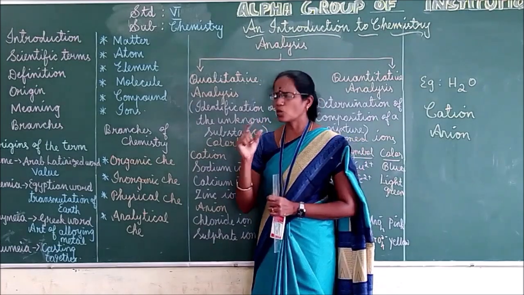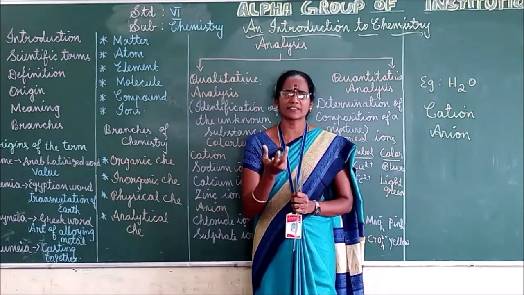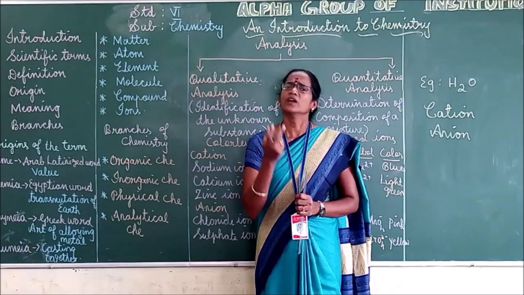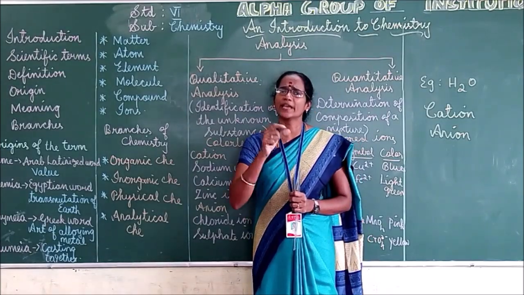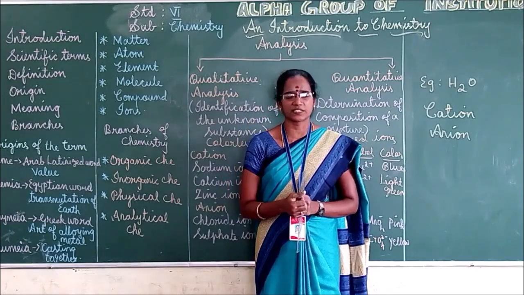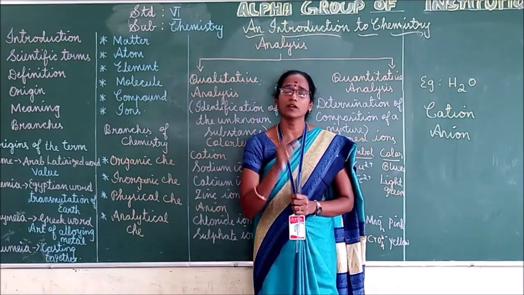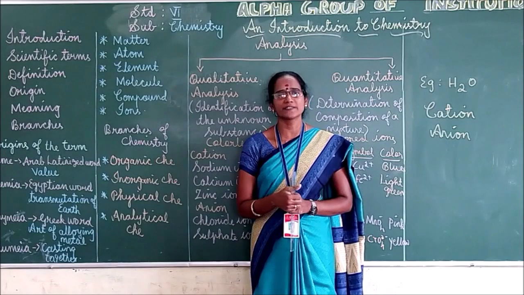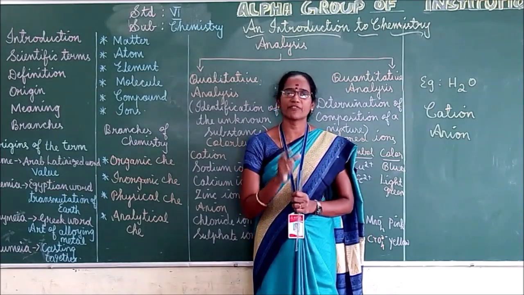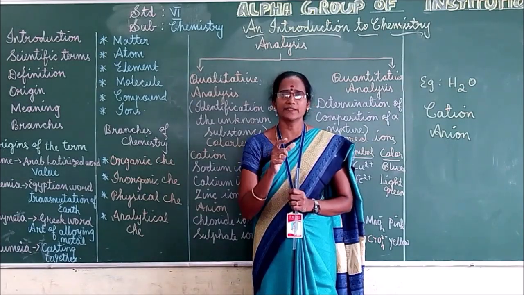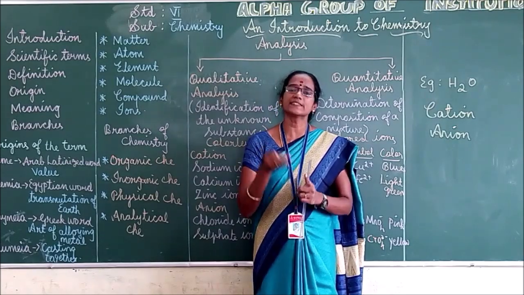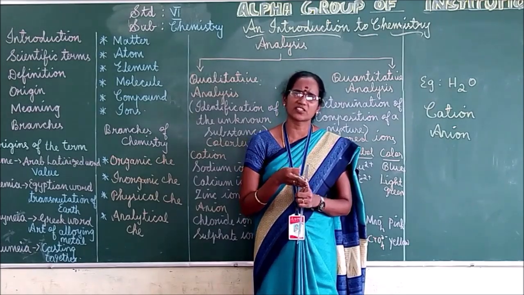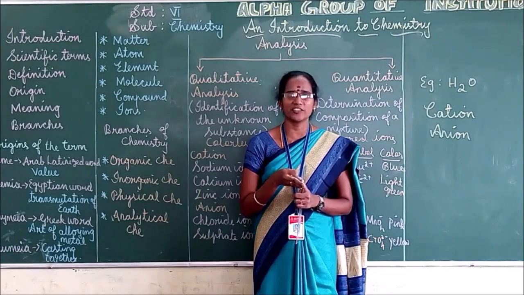Okay. So first one, what is the meaning for substance? It is nothing but a material only. Then what is meant by properties? Properties means behavior of a particular substance. Okay. Properties means what? Behavior of a particular substance. So chemistry is defined as a branch of science that deals with the substances, properties and structure. What do you mean by structure? It is nothing but the arrangement.